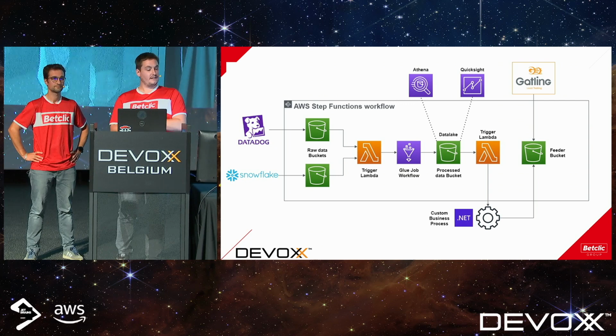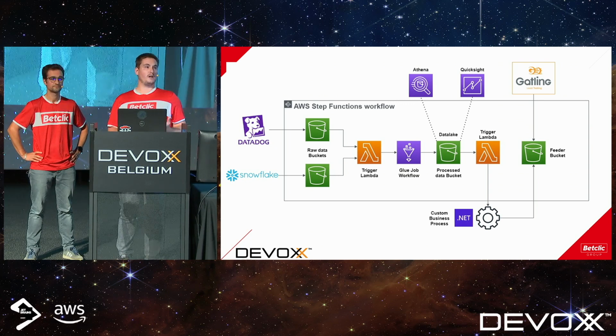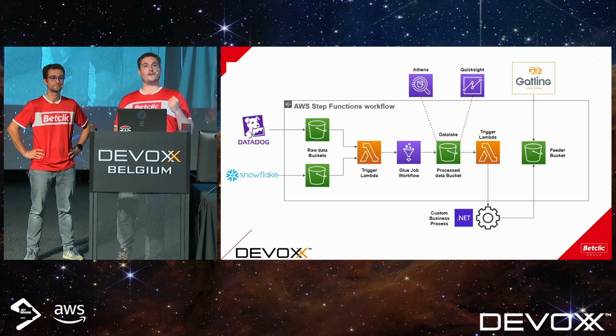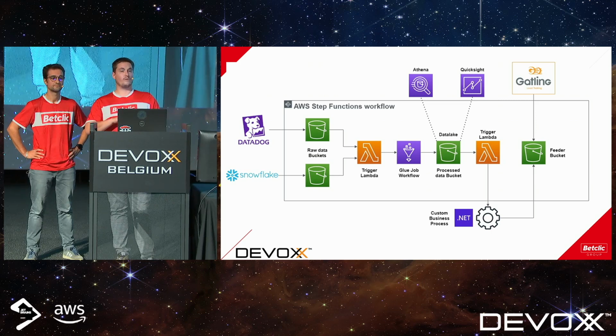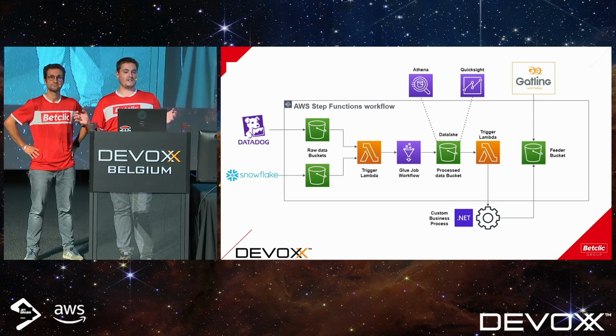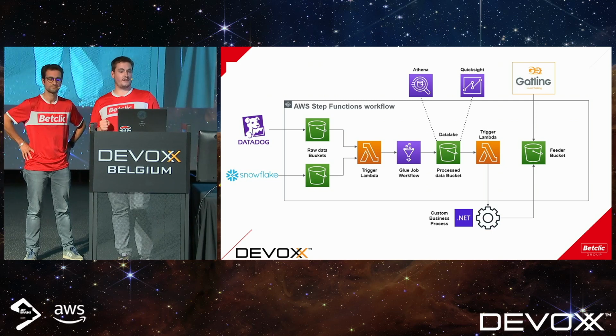Then, when the data is in the bucket, we trigger a Lambda that will run a Glue job. Glue is an ETL service from AWS. With the Glue job, we will do two things. First, we're going to clean the data. We're going to remove all the properties that are not necessary in our logs. As Nicolas mentioned, we have logs coming from a lot of different services, and we only need some properties to create the feeder file.